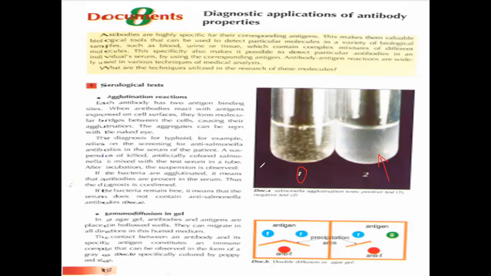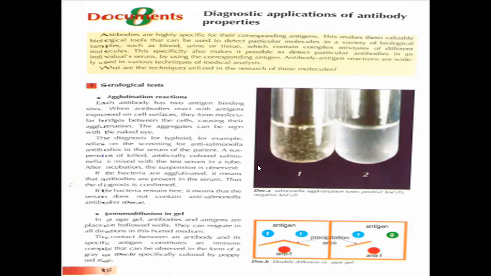This is shown in document 8. So here in tube 1 it has anti-salmonella antibodies, so it has typhoid. While in tube 2 it has no anti-salmonella antibodies, so there is no typhoid. So this is the experiment that is used to determine the antibodies.